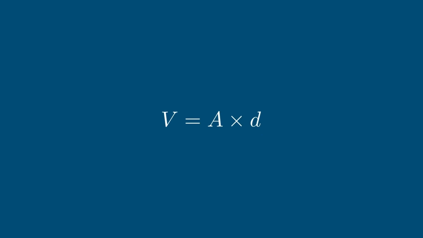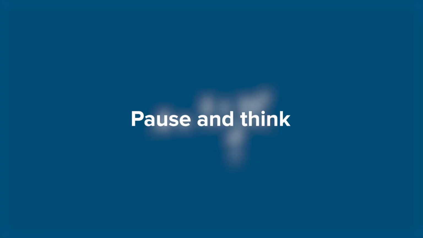Now, to convert between volume and land area, we need to know the shape of the landfill. Now we'll assume the landfill is a cuboid, and this means that the volume is just the area multiplied by the depth. If we have the volume and the depth, we can actually calculate the area by simply dividing both sides of the equation by depth and then tidying things up a little. Now for the numbers. We know the volume, that's what we've just calculated. It's 4 times 10 to the power of 7. But what about the depth? What would you use here? Pause the video and have a think.